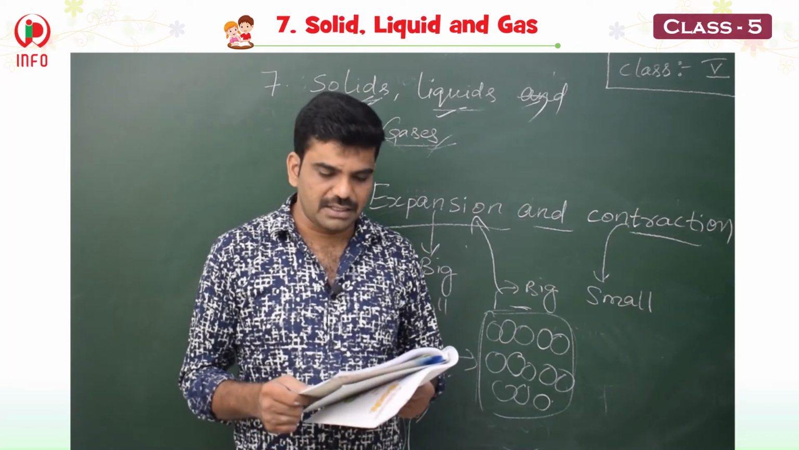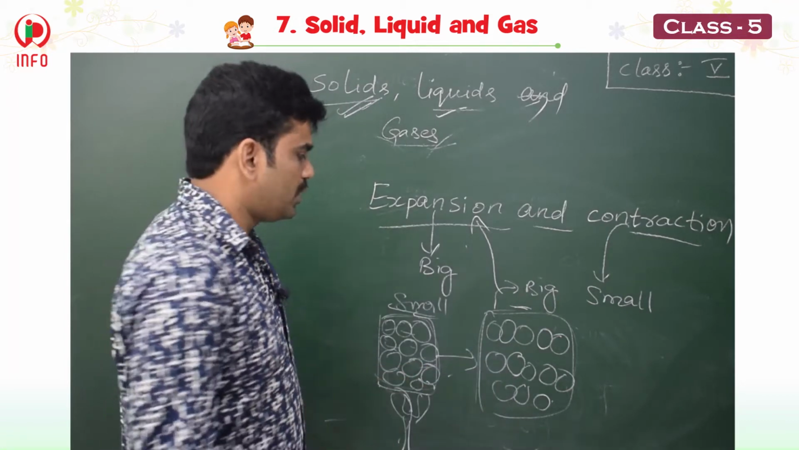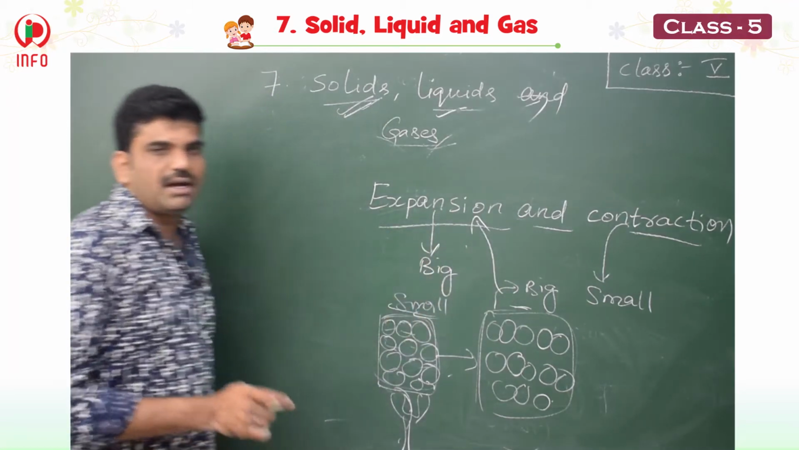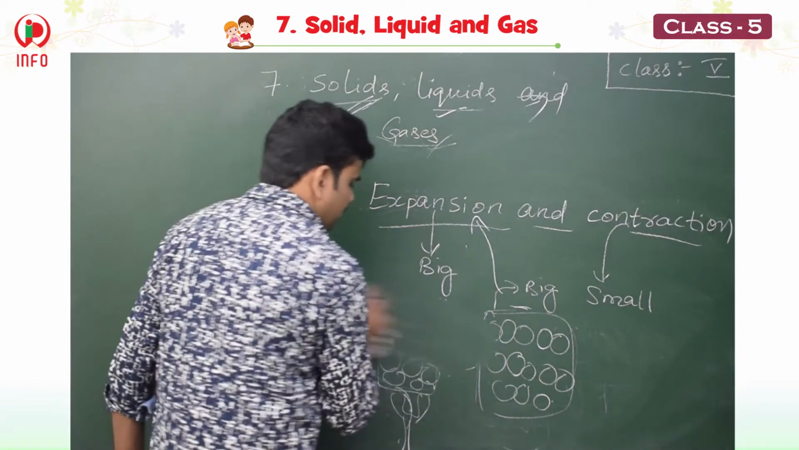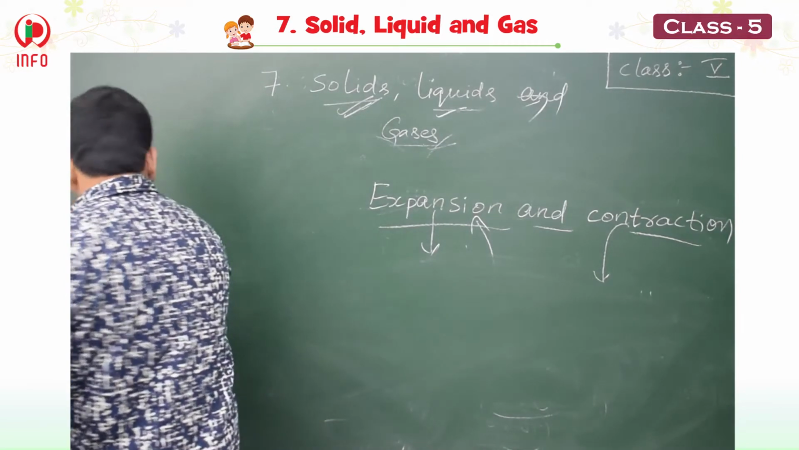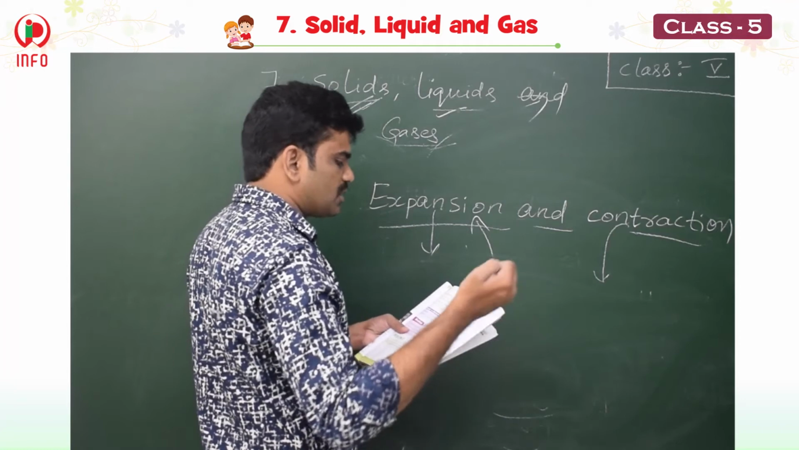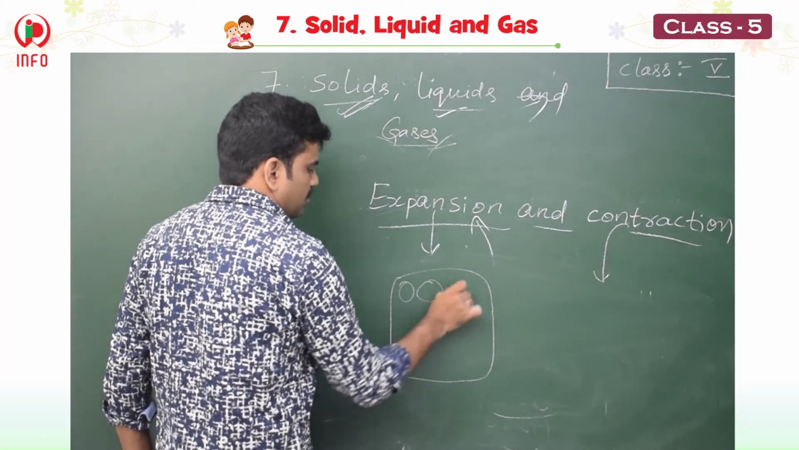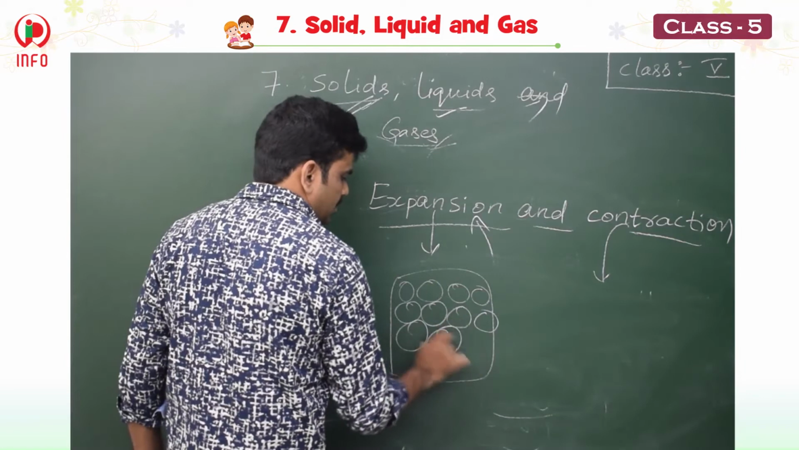Second one, that is contraction. Here, when the metal is heated, the smaller one is becoming the bigger one. And the second one, when the metal is cooled, children, when the metal is cooled, on cooling, the movement of molecules slows down. So here see, this is the metal. What happens here? This is a bigger one.